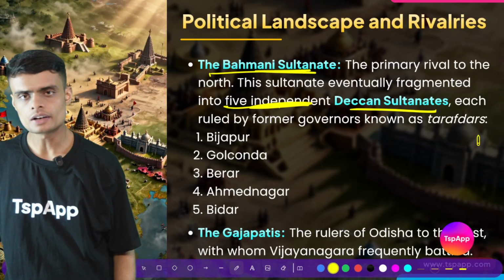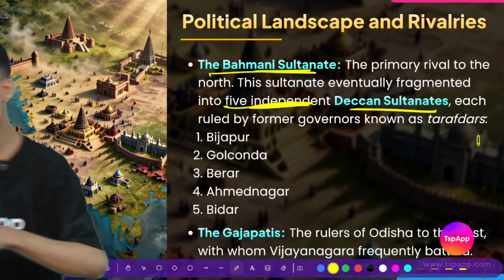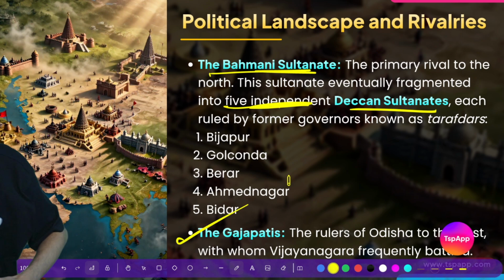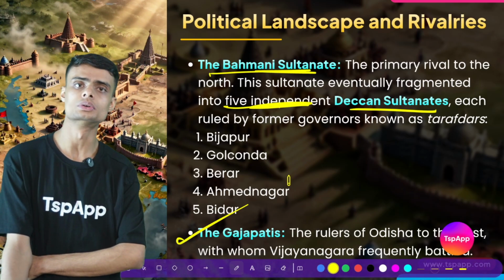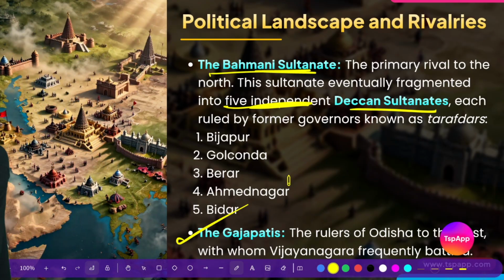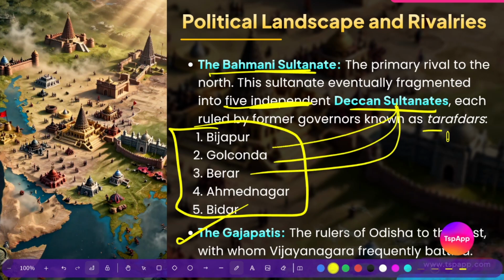Apart from the Bahmanis, we have other kingdoms who would fight with Vijayanagar. They are the Gajapati rulers of Odisha. Now we have a special part that is remaining here. What are these names showing? These are the five independent Deccan Sultanates that were ruled by former governors known as Tarafdars.